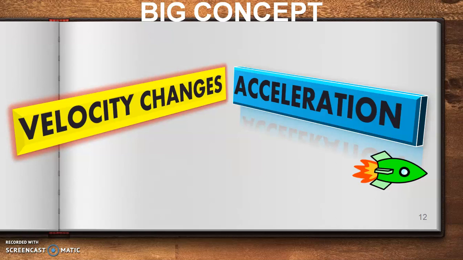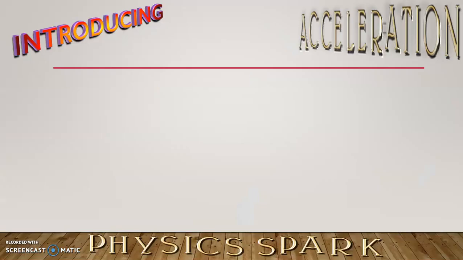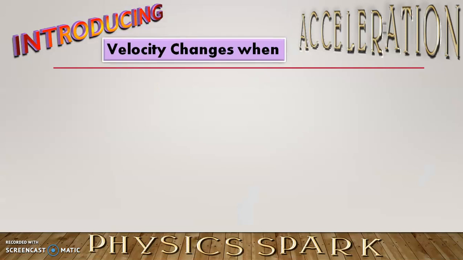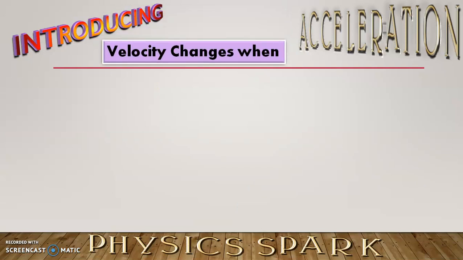Suppose you are moving from one city to another city and you are moving with a constant speed of 30 km per hour. There is no change. You are moving. You think there is acceleration, but no. Acceleration will be there only when there is a change in the velocity. Suppose you are moving the first 10 km at 20 km per hour speed, and the next 20 km at 30 km per hour speed, then there is acceleration. Clear? So, whenever velocity changes, there is acceleration.